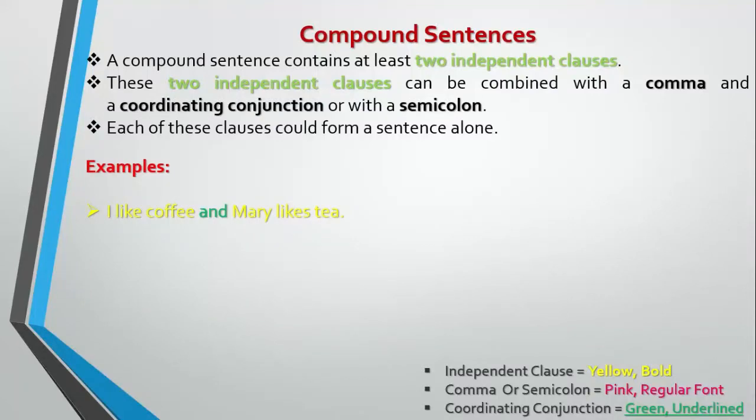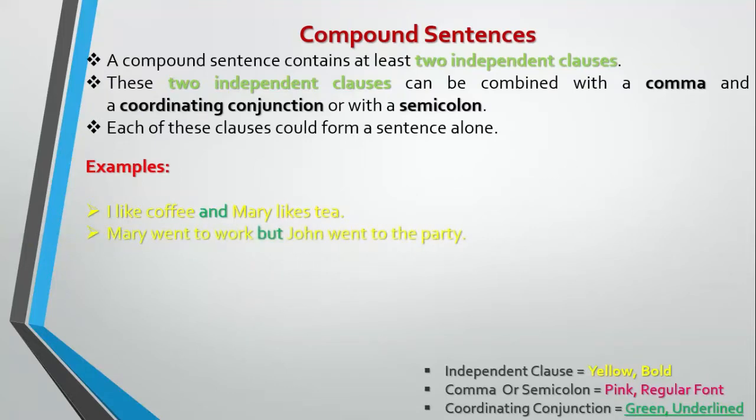I like coffee is an independent clause, and it is combined with a coordinating conjunction. Then comes again an independent clause. So there are two independent clauses which are combined by a coordinating conjunction.